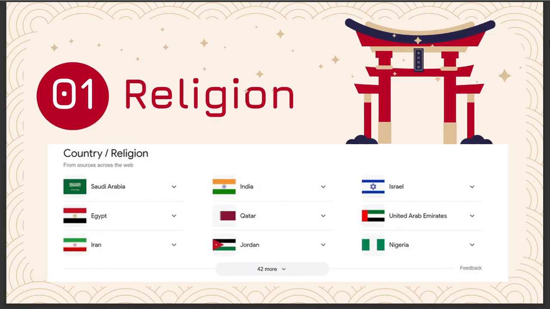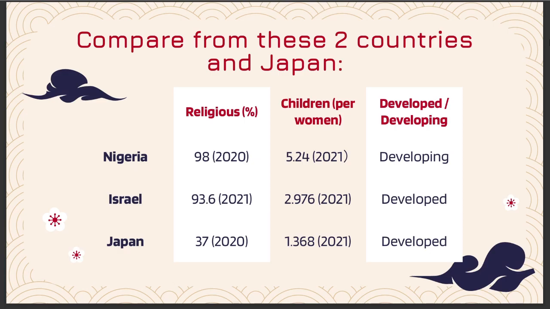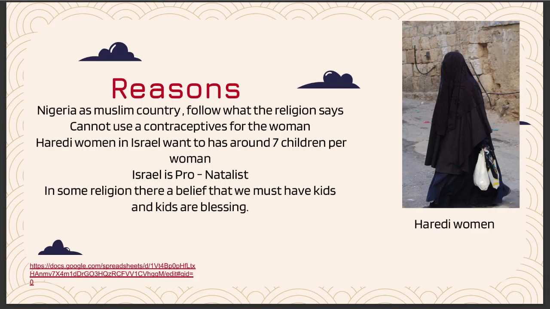Starting with religion, I'm going to compare three countries: Israel, Nigeria, and Japan. As we can see in the data here, in Nigeria 98% of people consider themselves religious, in Israel it is 93.6%, and in Japan it is 37%. And the children per woman in Nigeria is 5.2, in Israel 2.9, and in Japan 1.3. Both Israel and Japan are developed countries, while Nigeria is a developing country.